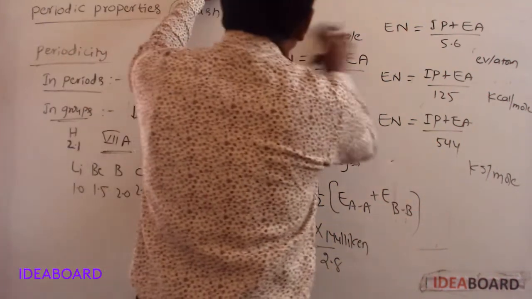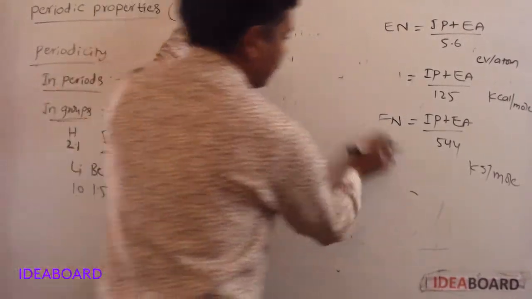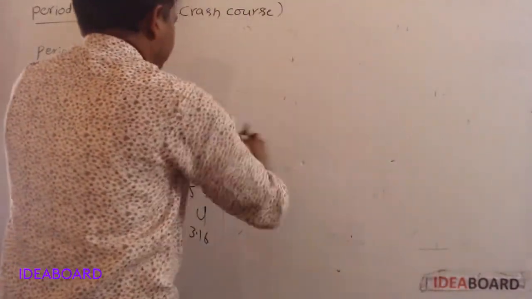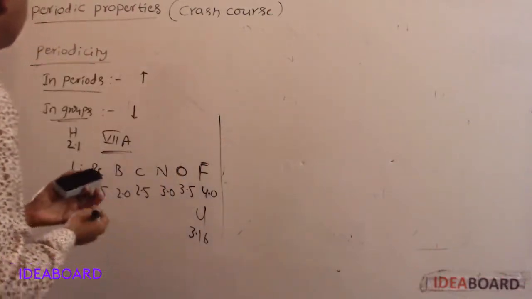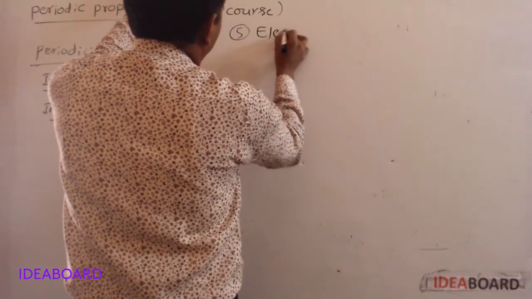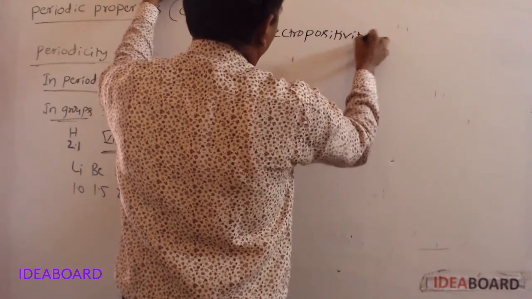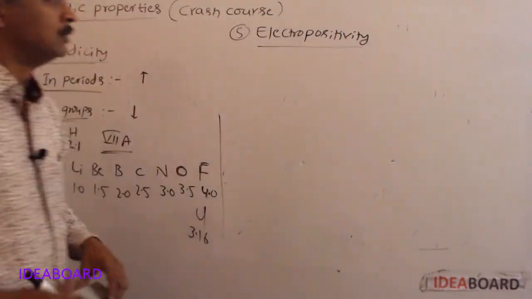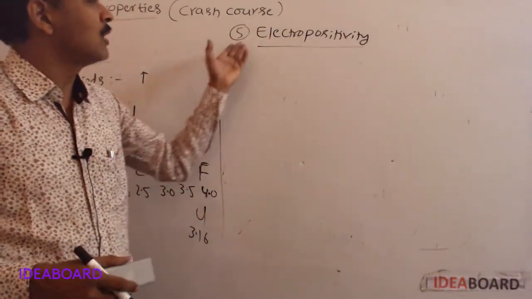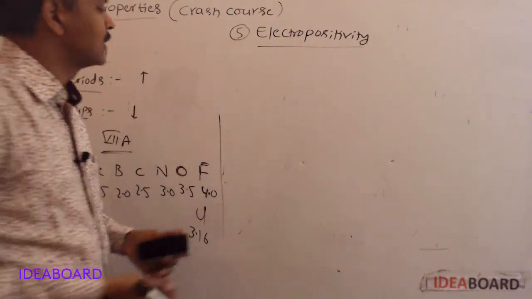Next, electropositivity. The tendency of an atom to lose electrons is called electropositivity.